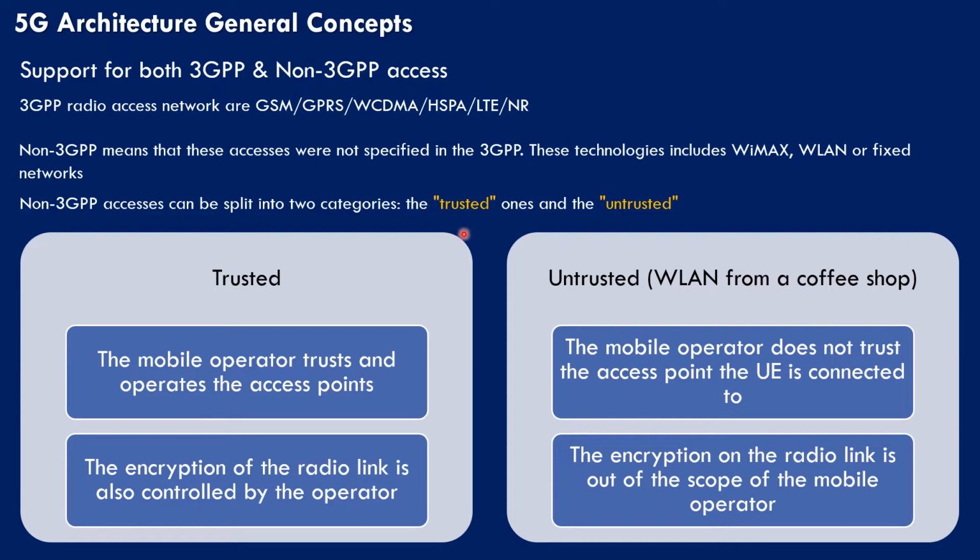Non-3GPP networks can again be of two types, trusted and untrusted. Trusted networks are the networks which the mobile operator trusts and operates the access points. While in untrusted networks, the mobile operator does not trust the access point the UE is connected to. Encryption of the radio link is controlled by the operator in trusted non-3GPP access networks, while the encryption on the radio link is out of the scope of the mobile operator in untrusted networks.